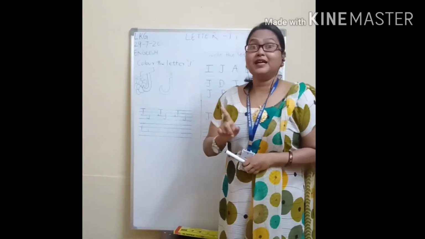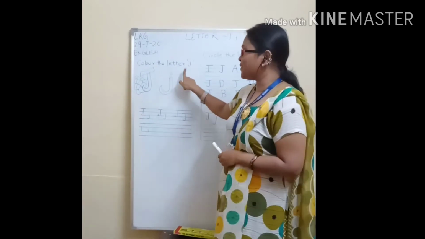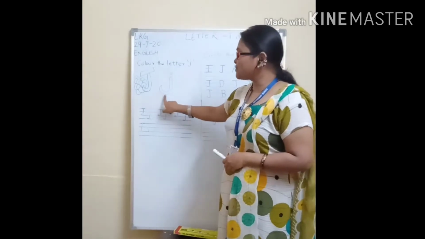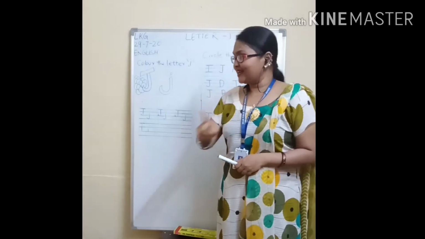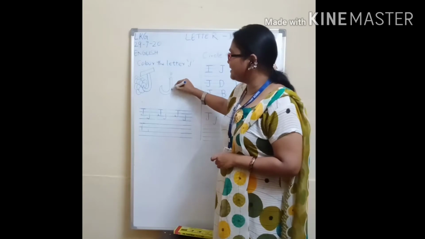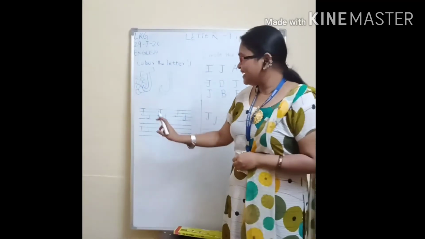What do we have to do in our notebook? Color the letter J. You have to color small letter J. I have mentioned here small letter J. Color the small letter J. You don't have to color the capital letter J. So let's start. You have to color this one. Color the small letter J. And then we have to write this one.